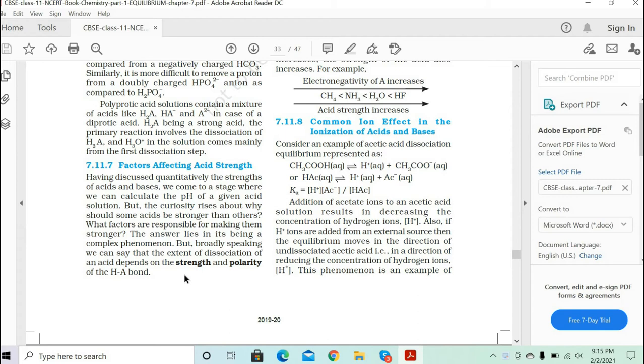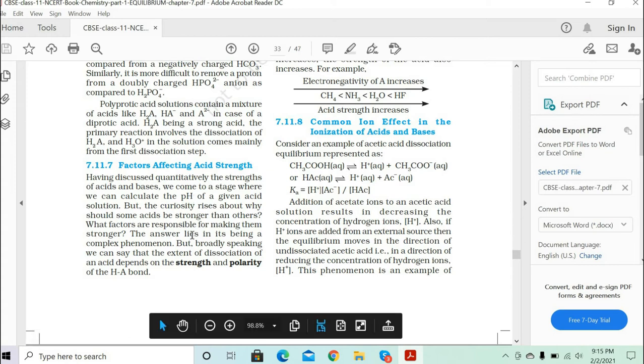So, earlier we had studied that a stronger acid means it can totally dissociate into H plus ions, right? When it dissociates into H plus ions, it depends on the strength and the polarity of the HA bond. So H is hydrogen and A is any non-metal. So the strength of the bond, that means the dissociation strength, and the polarity of the HA bond.